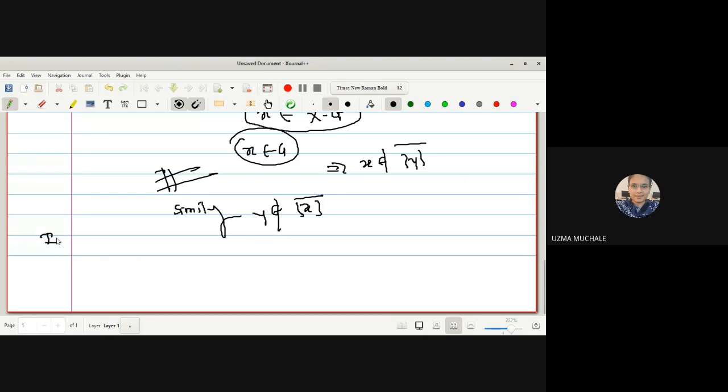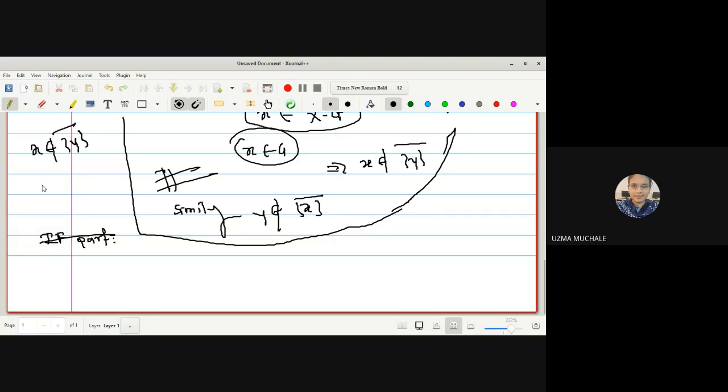So what is there in the if part? What is given to us? X is not in closure of Y and Y is not in closure of X. And what is our aim to prove?